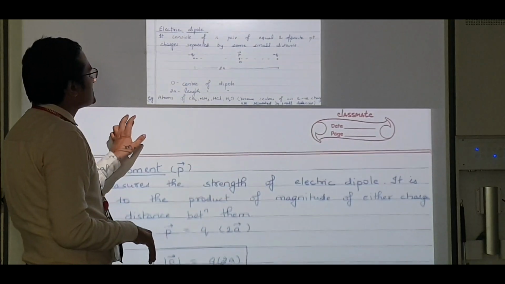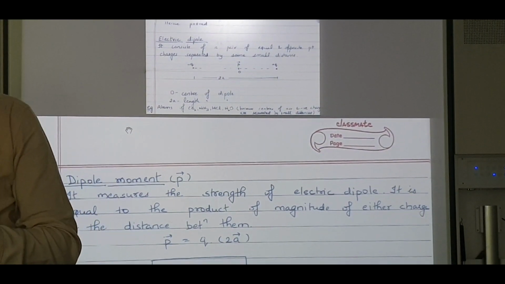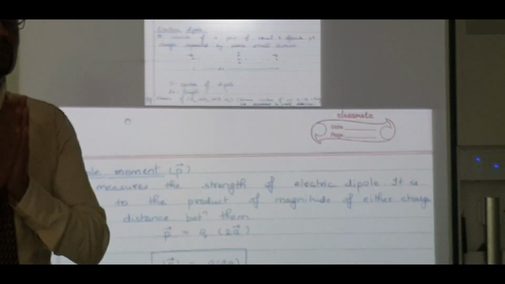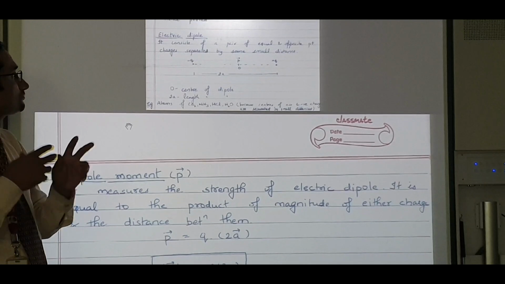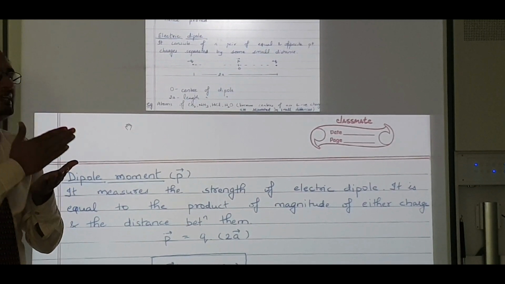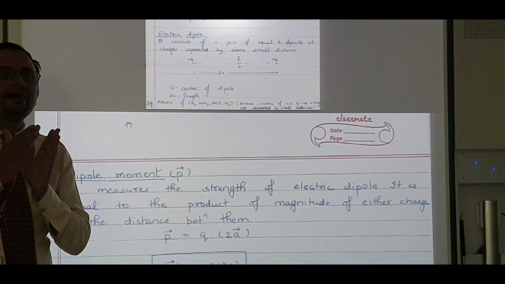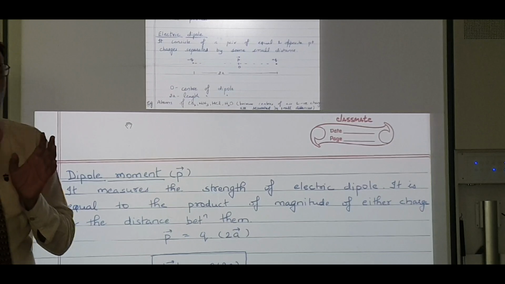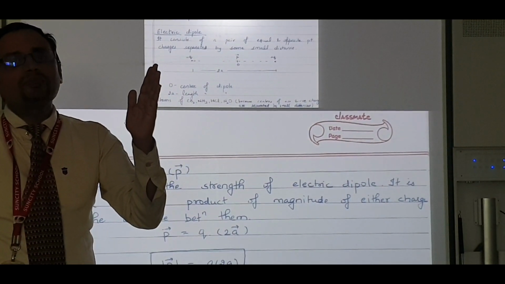Now let us come to a very important thing for you people, electric dipole. Children, what do you mean by electric dipole? It consists of a pair of equal and opposite point charges separated by a finite or small distance. So I have a positive plus q charge here, negative minus q charge here.